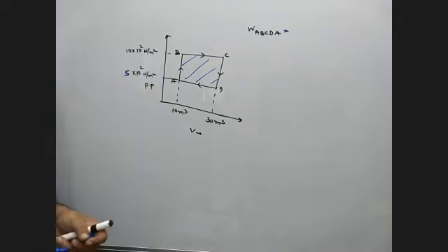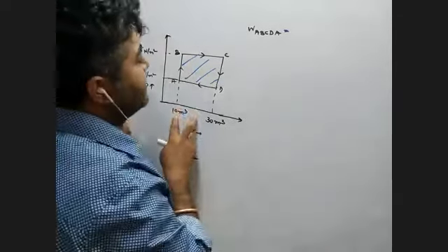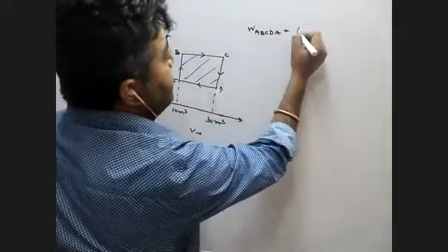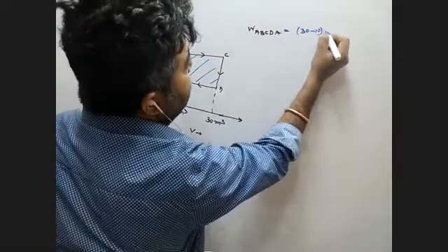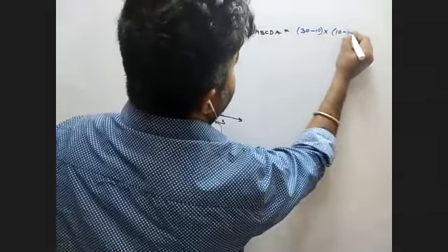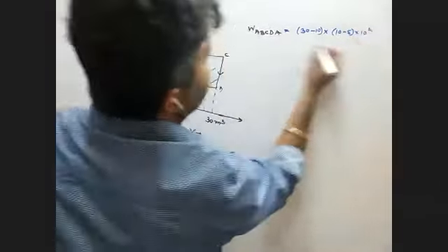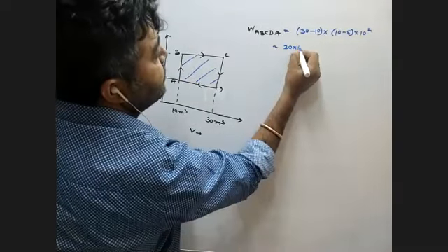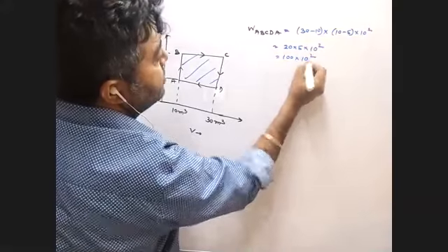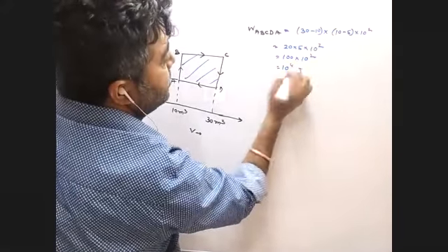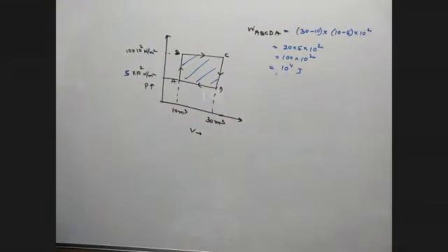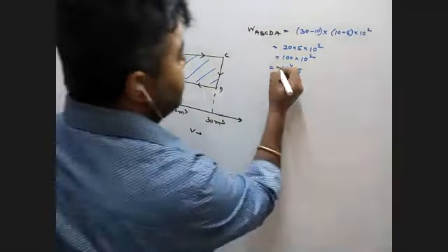So see, area under the curve, you know the length, you know the breadth. So very simple, 30 minus 10 into, here you have 10 minus 5 into 10 to the power 2. So you have 20 into 5 into 10 to the power 2, that is 100 into 10 to the power 2, that is 10 to the power 4 joule. And tell me one thing, is it clockwise or anti-clockwise? Clockwise, so your answer is positive. Is it clear?